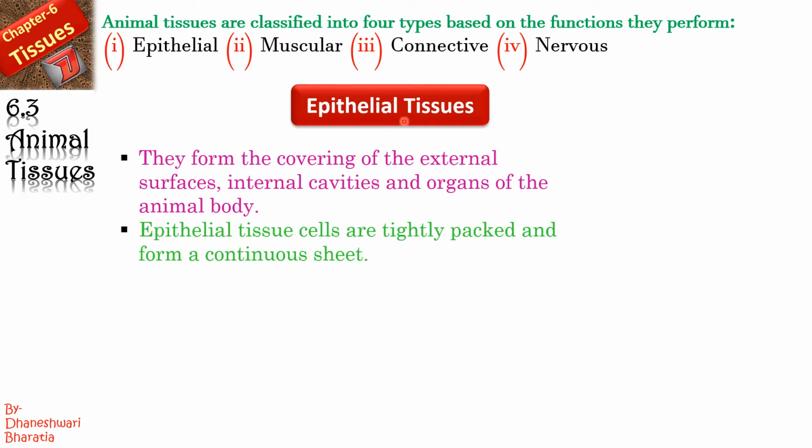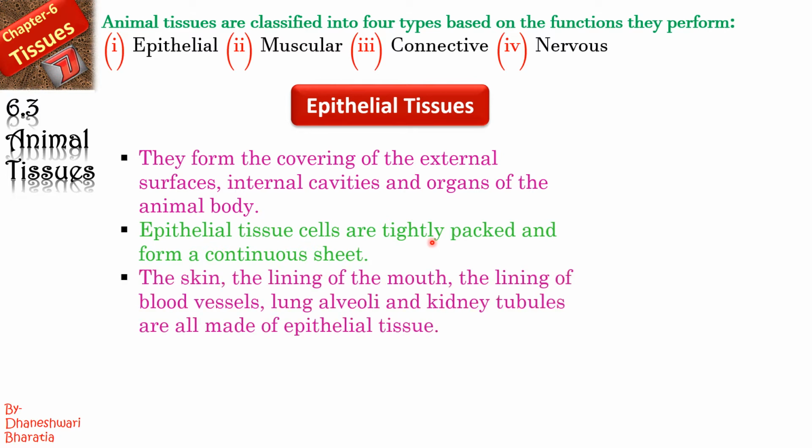As I said, it is present on the outer surface, so it has to be compactly packed, back to back. Why is it necessary? So that from the outermost environment, no germs or any other unwanted stuff can get entry into that particular tissue or the cells.